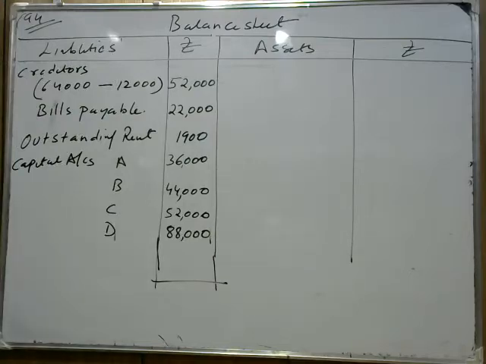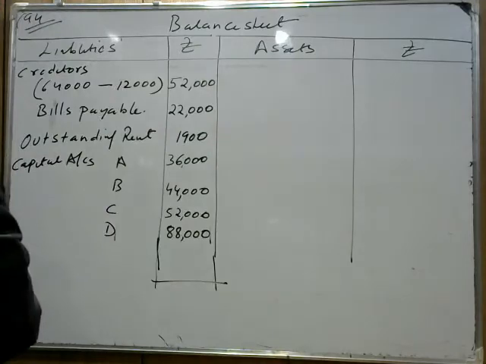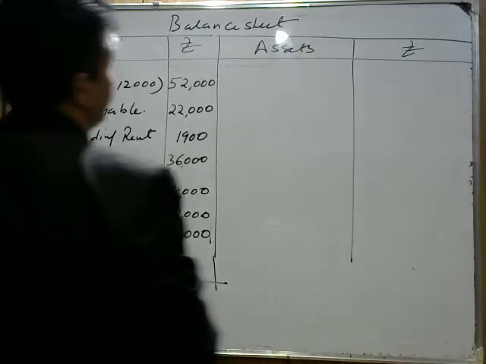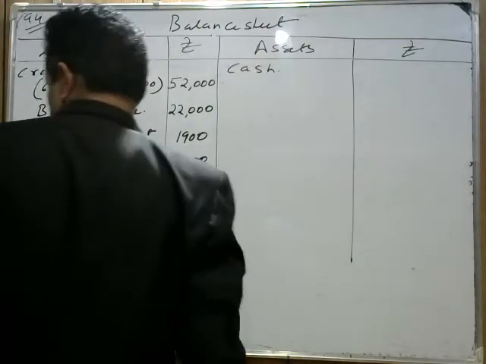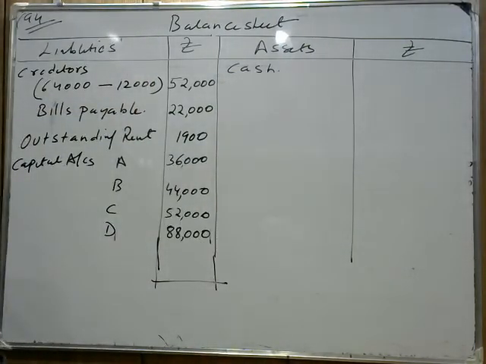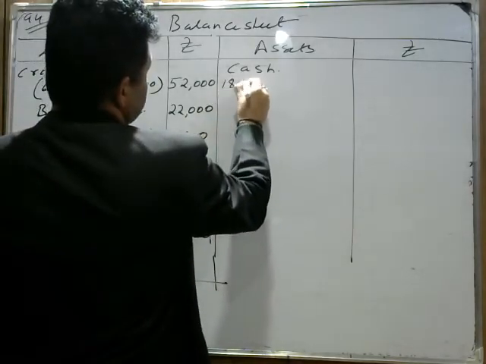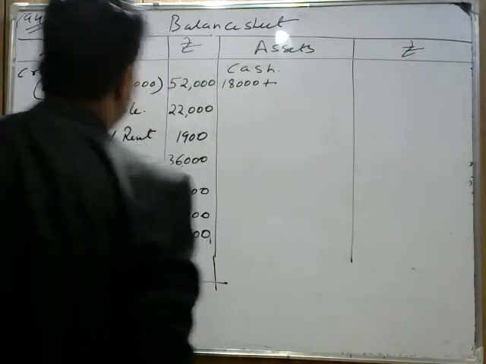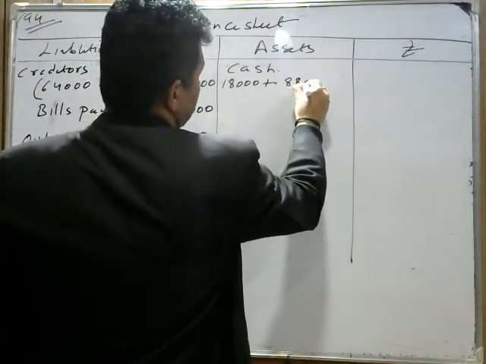Then check with the asset side. First thing is cash balance. What the cash balance is given in the question. We write cash. The cash opening balance is given 18,000. So write it inside, because there are other adjustments. The new partner brings 88,000 for his share of capital.